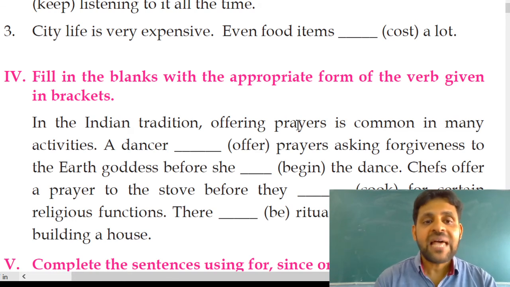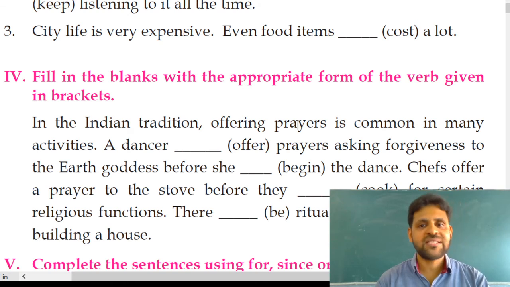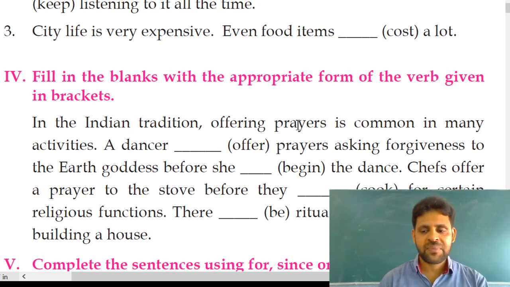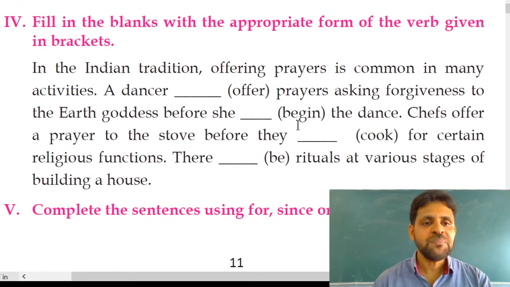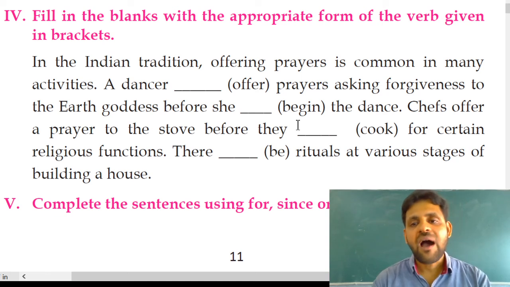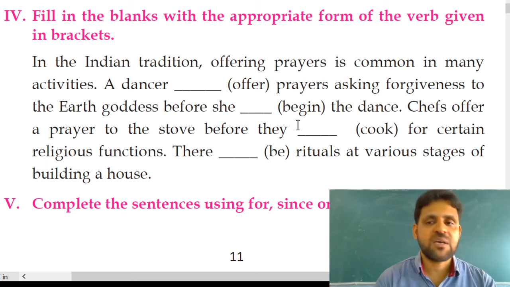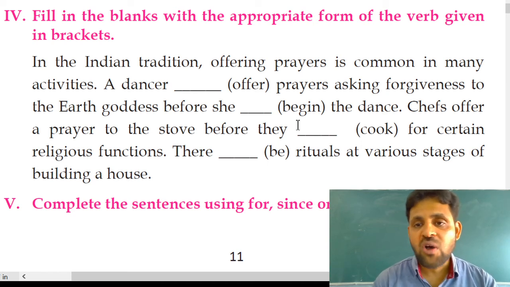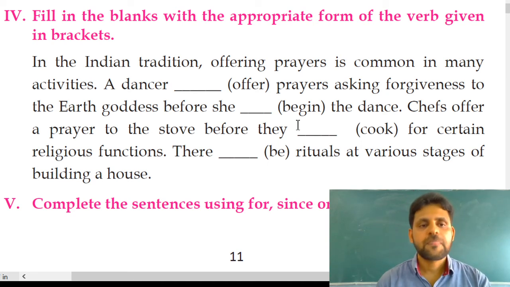He keeps listening to it all the time. Next, third example, city life is very expensive. Even food items cost a lot, or costs? Food items, plural subject, so cost. Food items cost a lot.